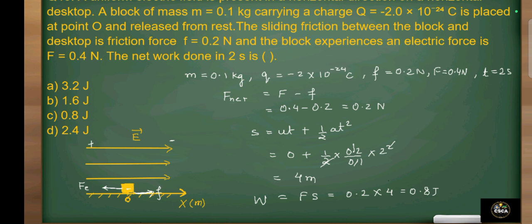So we will use second equation of motion, s is equal to ut plus half at square. Initial velocity is 0, so we will put the value of acceleration, that is 0.2 divided by 0.1, into time, that is 2. When we solve this equation, then the distance covered by object will be 4 meter, and we know that work done is calculated by force into distance. So net force is 0.2 into distance, that is 4 meter. After solving this we will get 0.8 joule. So the answer is option C.